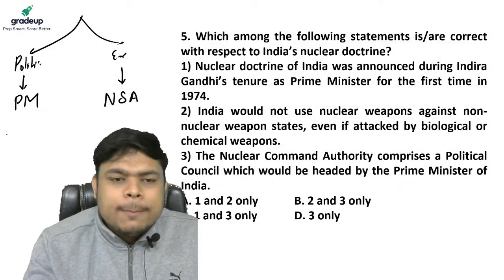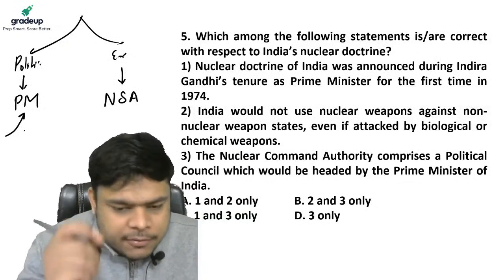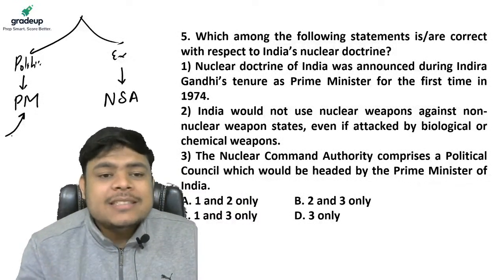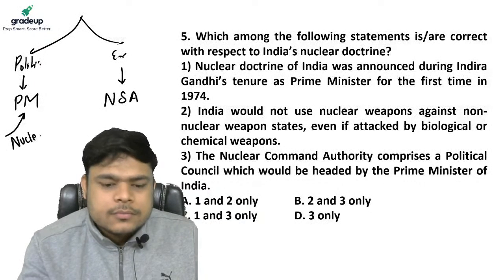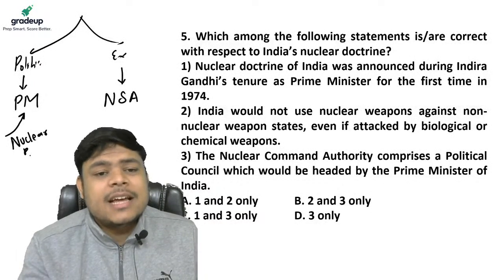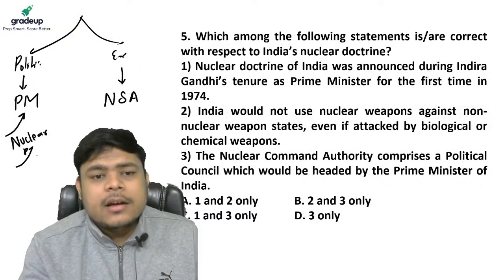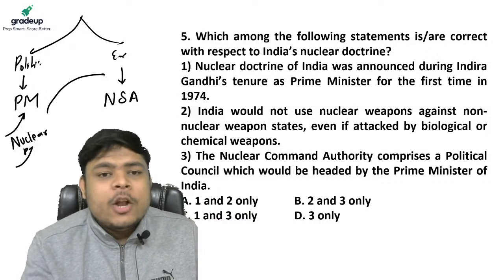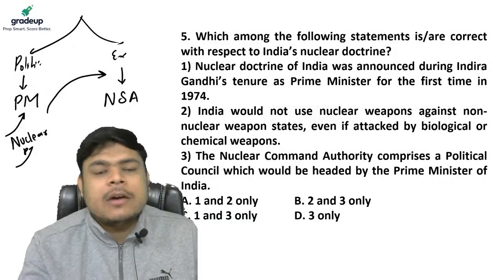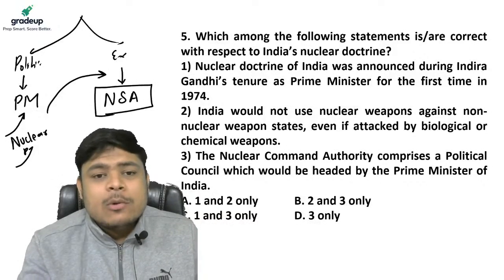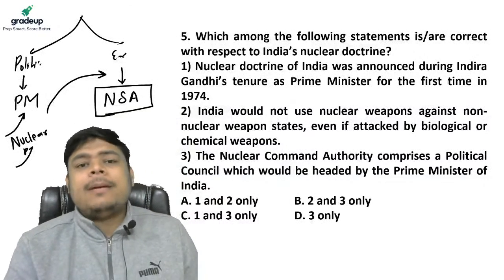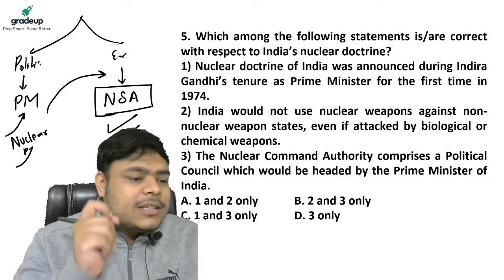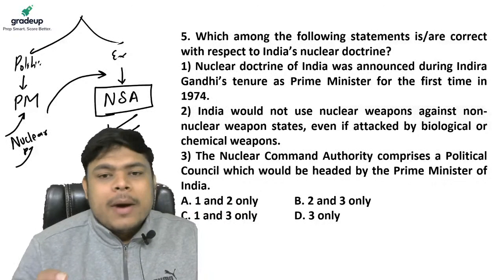Now, only the political authority, my dear friends, please listen to me carefully, will authorize a nuclear attack. And this command given by this political council will be implemented or executed by this executive council headed by the NSA. How to attack, when to attack, etc., the best possible scenario is decided by the executive council. So this thing must be clear to you, my dear friends.